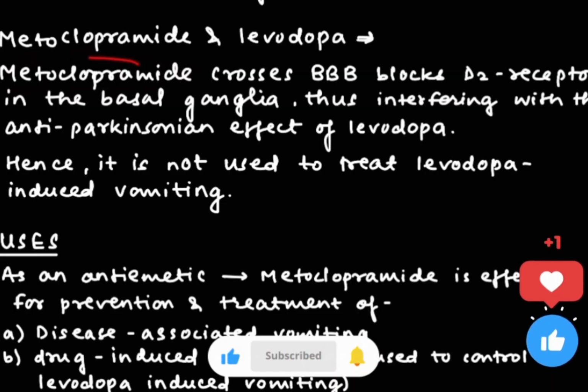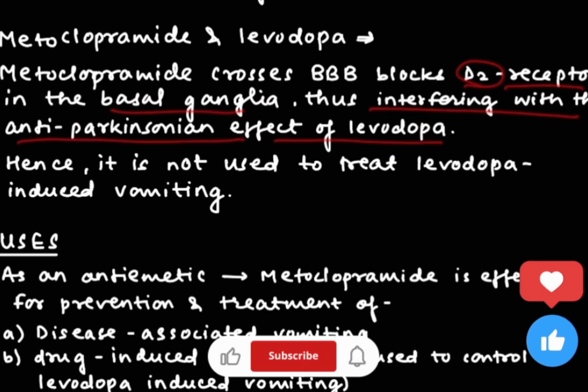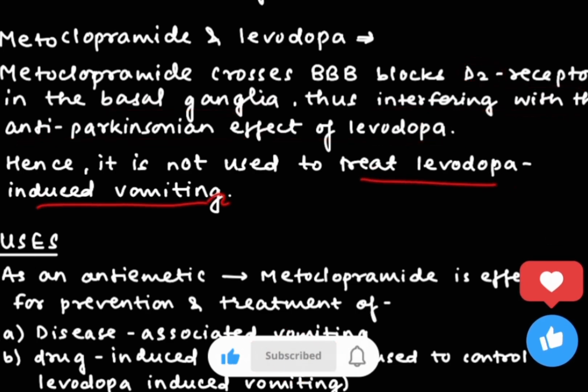Now the most important point is that metoclopramide cannot be used to treat levodopa induced vomiting. It will cross the blood-brain barrier and block the D2 receptors in the basal ganglia, thus interfering with the anti-Parkinsonian effect of levodopa. So it cannot be used to treat levodopa induced vomiting.